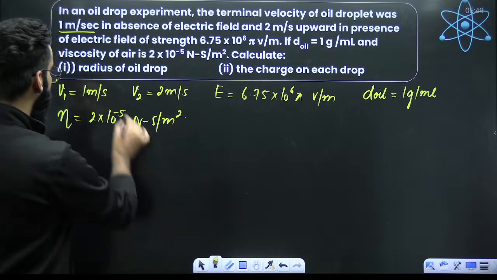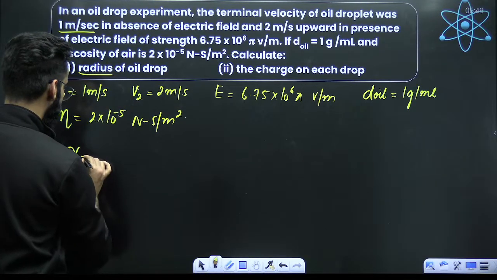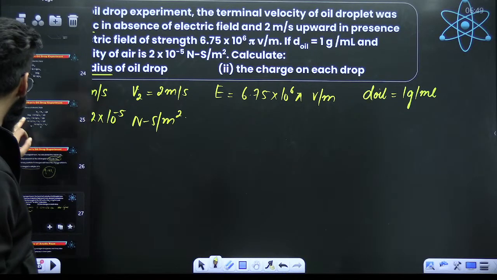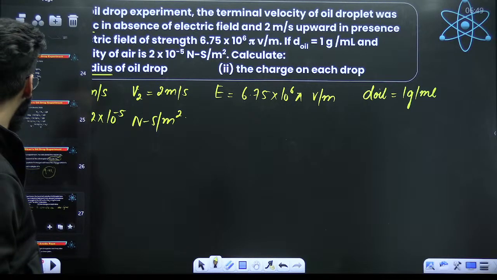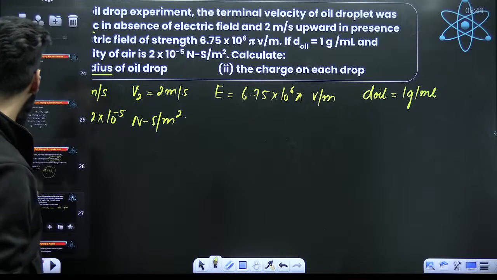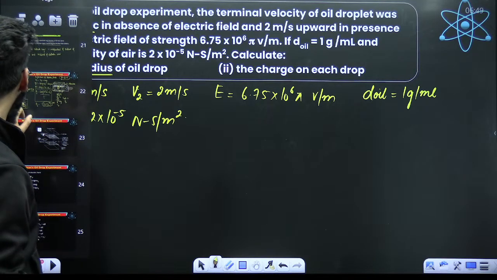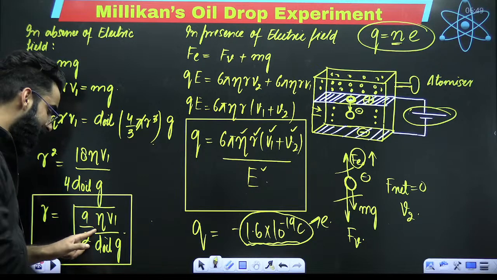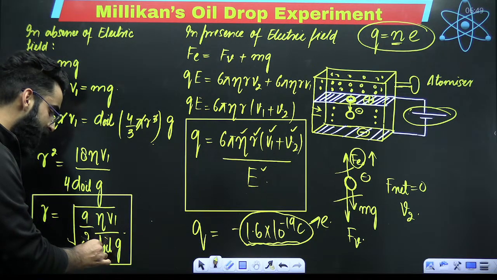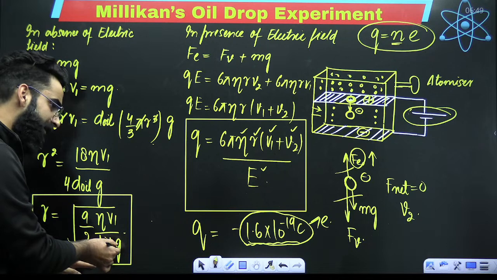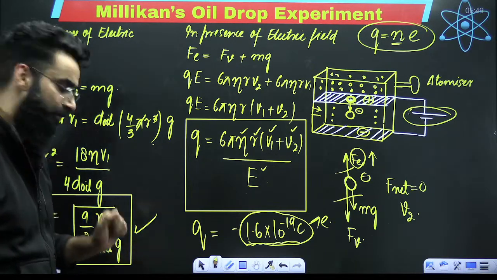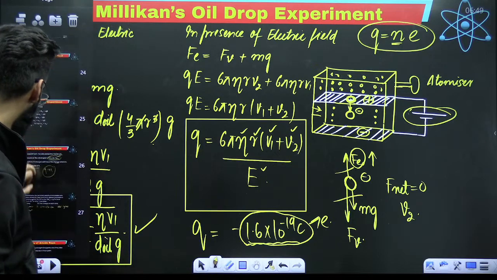So what are we supposed to calculate? First, we are supposed to calculate the radius of the oil droplet. Do we know the result to calculate radius? How do we get the r value? Right now we got the r value, right? r is under root of 9 by 2, eta, V1, over density of oil, and acceleration due to gravity. Eta is something we know. V1 something we know. Density of oil we know. Gravity, acceleration due to gravity, this is something we know. So you can calculate r. So the radius of the oil droplet you can easily calculate.